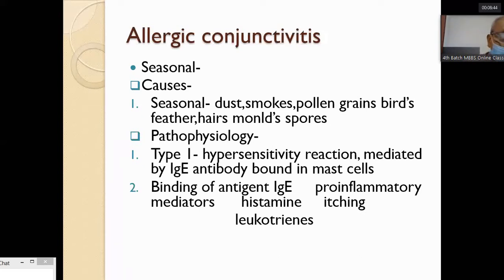Pathophysiology. It is a type 1 hypersensitivity reaction mediated by the IgE antibody, which is bound to the mast cells. On binding of the antigen to IgE, pro-inflammatory mediators like histamines and leukotrienes are released and they cause the itching.